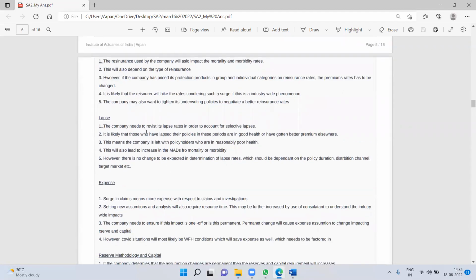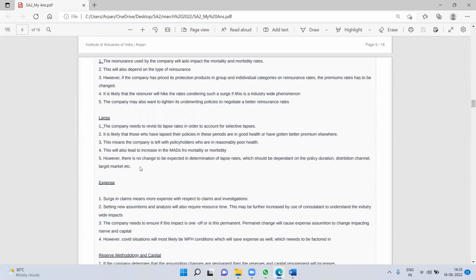So, for example, lapse. The company needs to revisit its lapse rate in order to account for selective lapses. It is likely that those who have lapsed their policy are in good health, so here I'm reflecting on selective lapses once again. It means the company is left with policyholders who are in reasonably poor health. This will also lead to an increase in MATs for mortality and morbidity. However, there is no change to the expected intervention, and this should depend on the policy, distribution channel and target market.